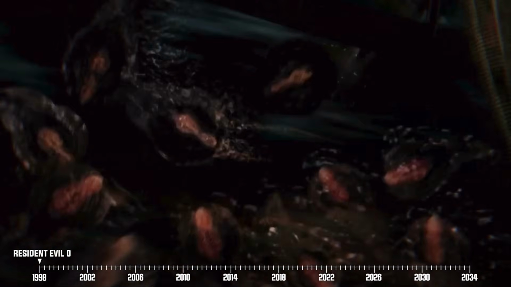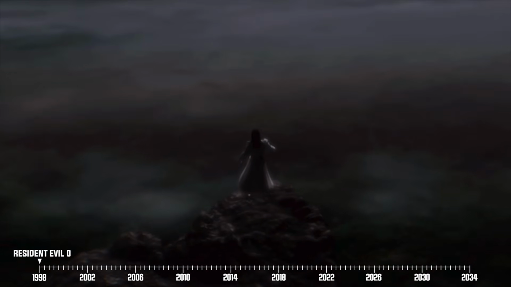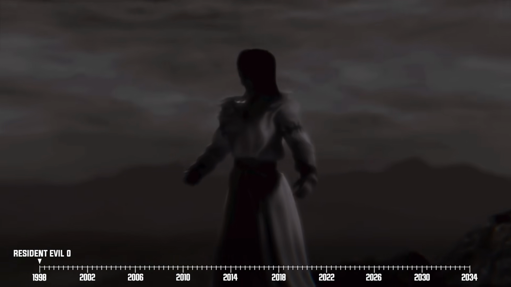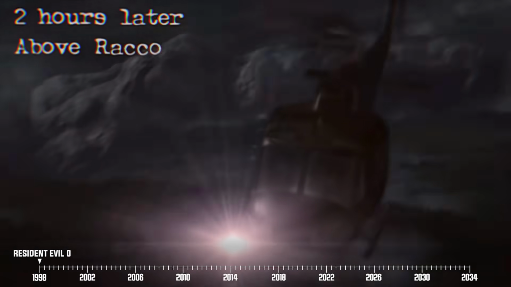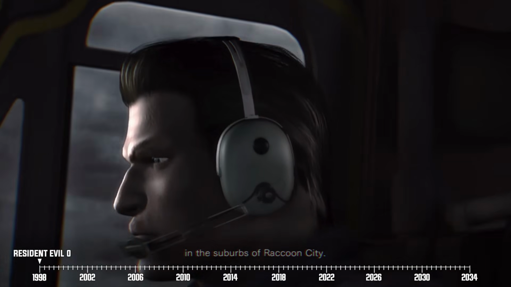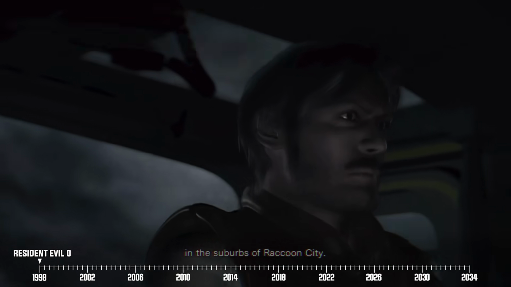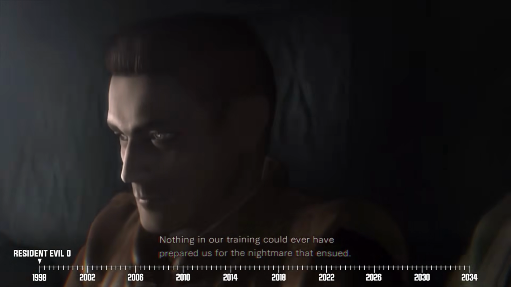And while everyone on board the train gets snuffed out by these creatures, a shady dude keeps his eyes glued to the massacre while hanging out on the side of a hill. 2 hours pass, and the Raccoon City Police Department sends out its STARS Bravo team to check out a series of grisly crimes involving cannibalism somewhere in the Arklay Mountains, just on the outskirts of Raccoon City itself.